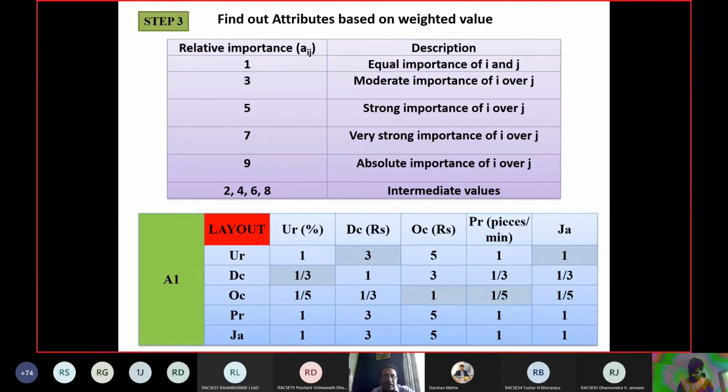Suppose you have sent it to 50 experts; you process those 50 matrices using the geometric mean method to derive one value. Based on that, you obtain this A1 matrix.